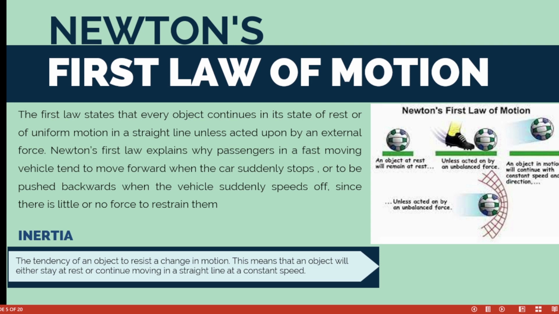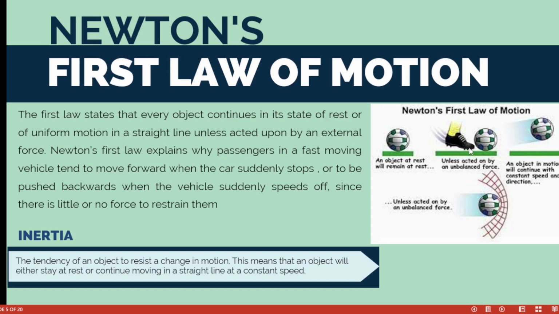So Newton's first law explains why passengers in a fast-moving vehicle tend to move forward when the car suddenly stops, or to be pushed backwards when the vehicle suddenly speeds off, since there's little or no force to restrain them. So you can see from here, an object at rest will remain at rest unless someone comes to push this ball. If there's no effect of wind, nothing else acting on it, if this ball is at total rest, it will continue to be there unless acted upon.